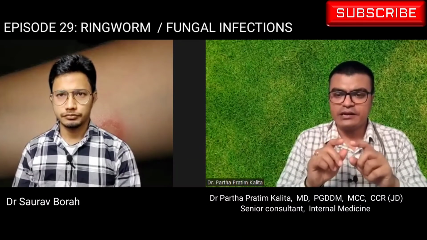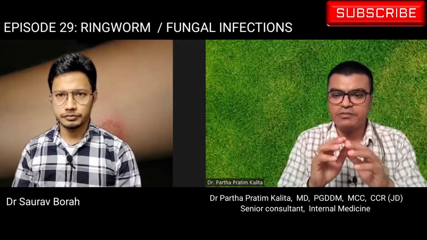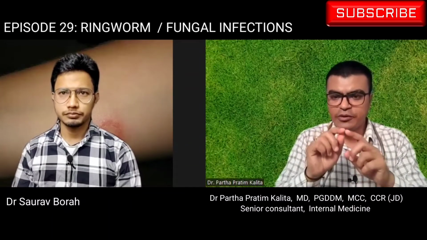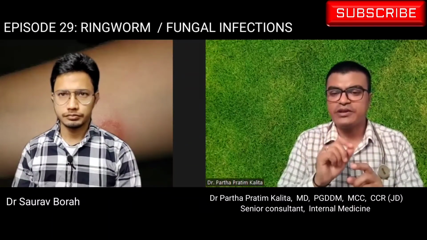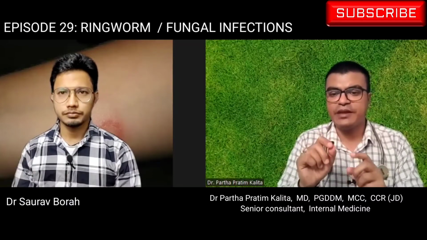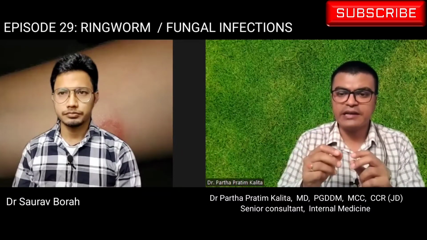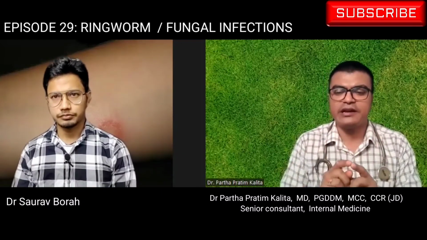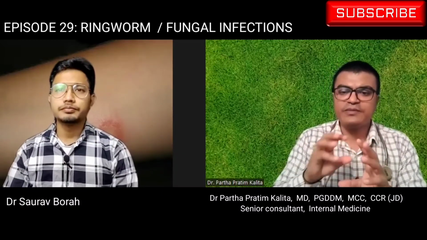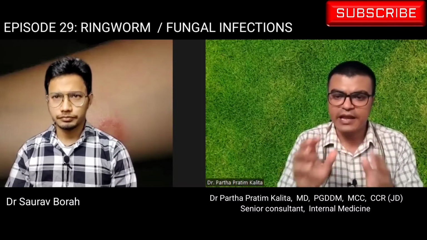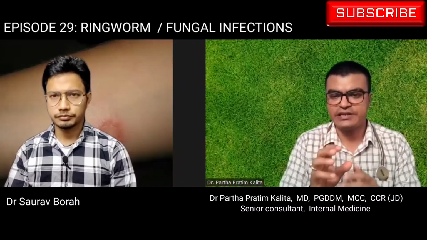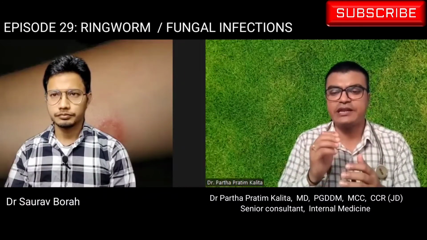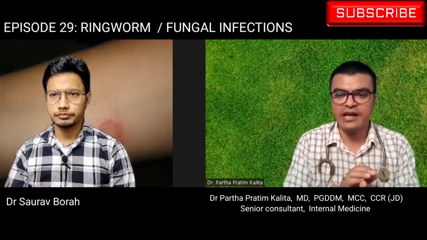With time, the central area of the rash will clear, and ultimately a ring will develop, and within that ring there can be formation of some blisters, and discharge of pus or some sticky material, with clearing of the central area. So this is the typical rash seen in a person suffering from tinea infection. By directly looking at the rash, we can diagnose tinea infection.